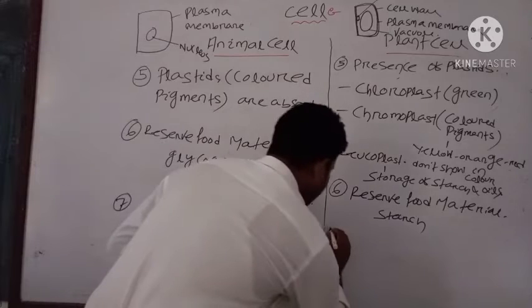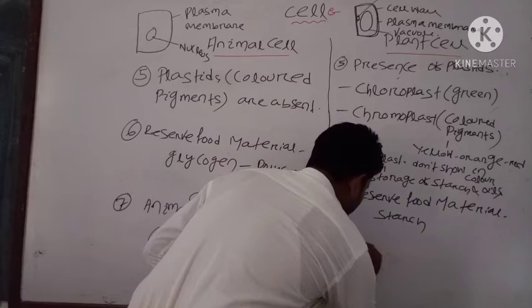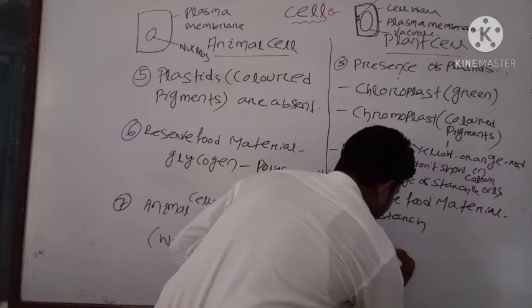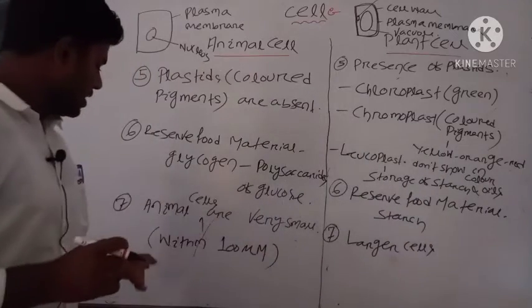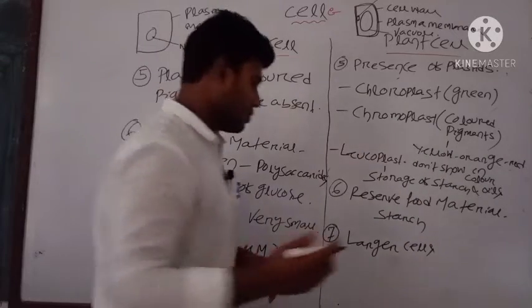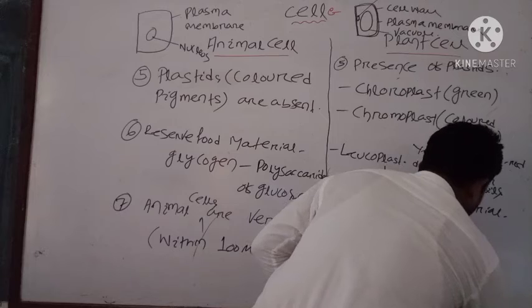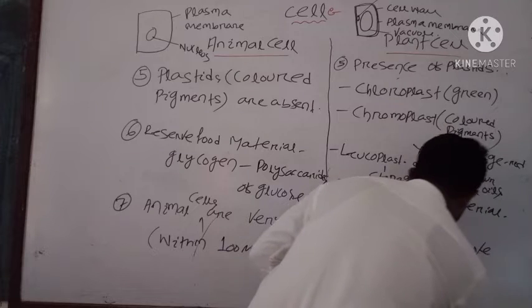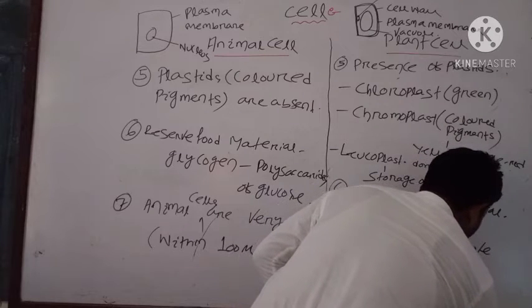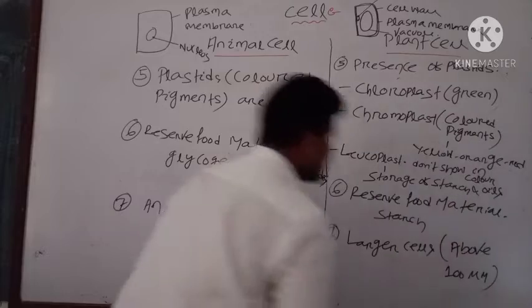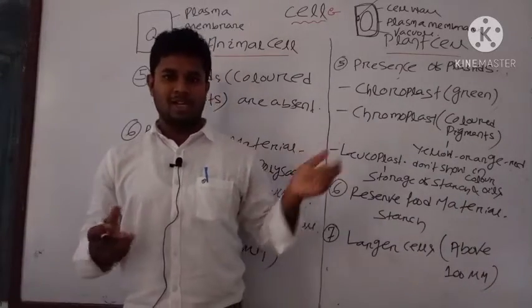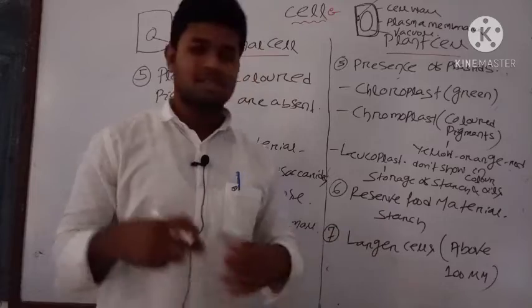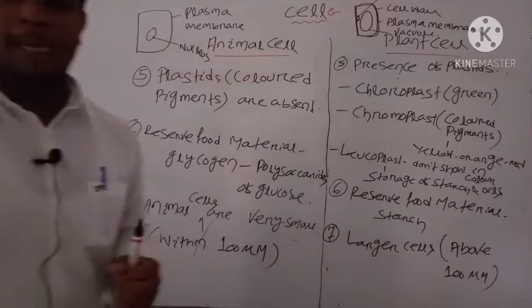But in plant cell you can see larger cells. The size of plant cell is above 100 micrometer. These are the basic differences. Note down these points. Then we will discuss some additional points.